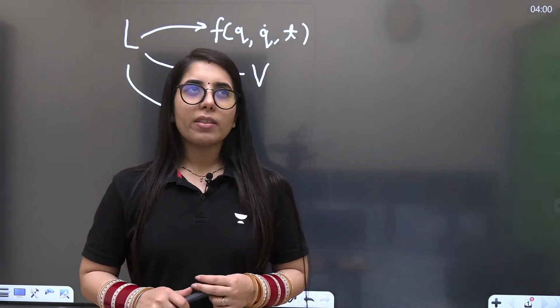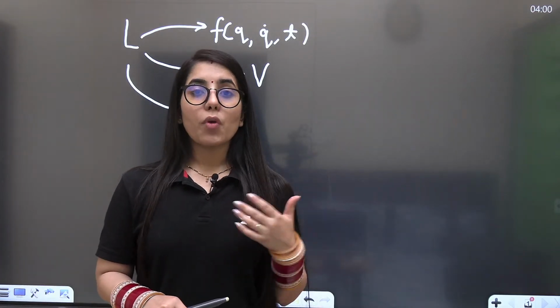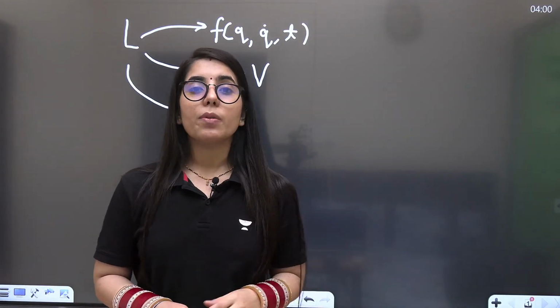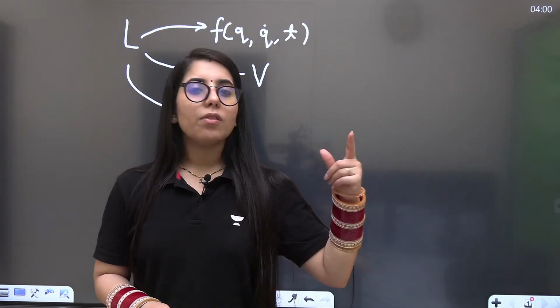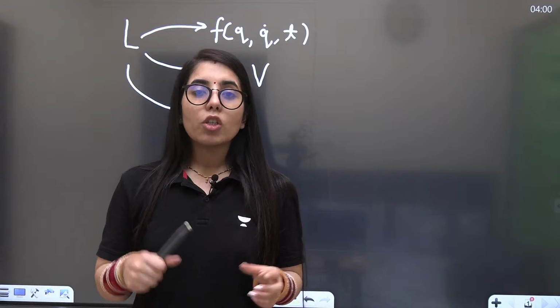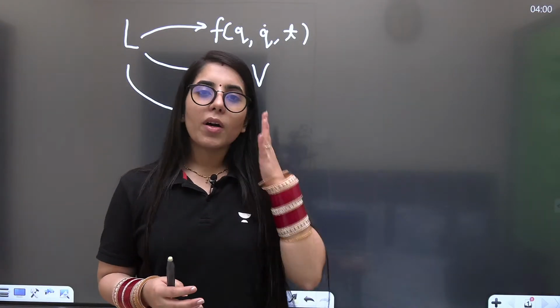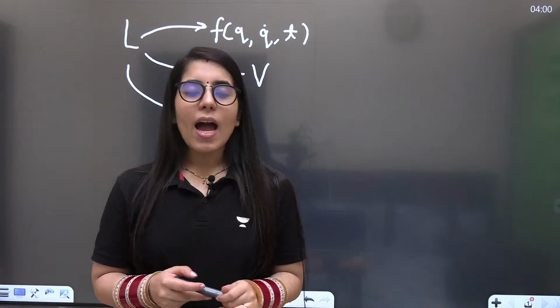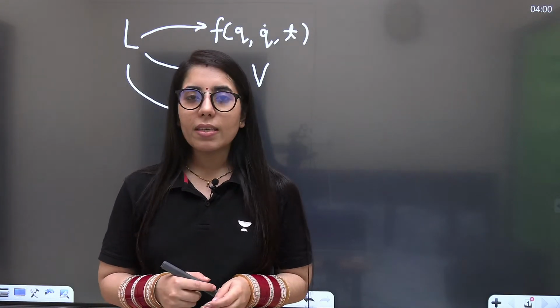We want to get information about the particle present in the system, at what height the particle will be stationary, and where the particle will be moving with a particular speed. These are the different situations, these are the different cases, and to know about them, you just have to consider the equation of motion, and that's how you will be able to work on these things.